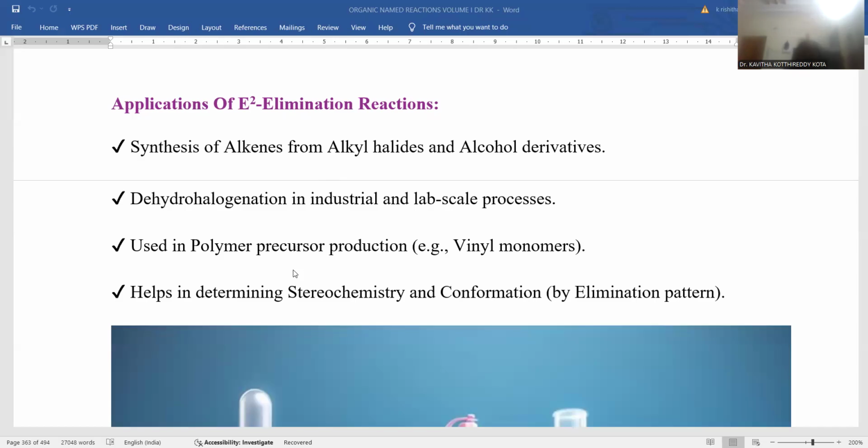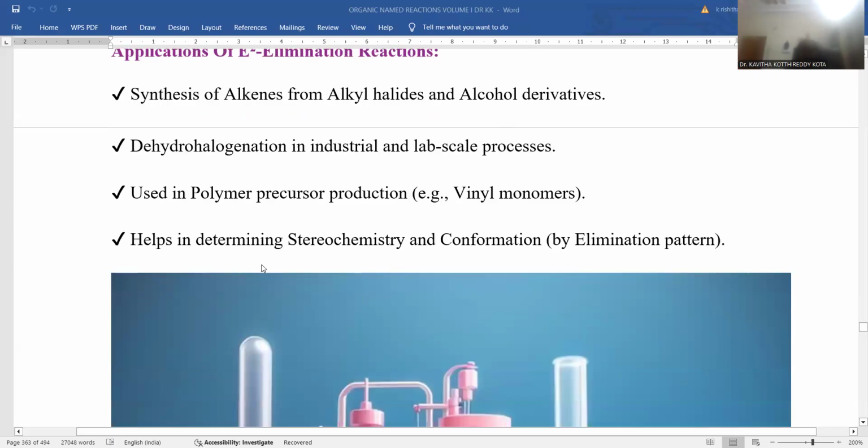Especially in the polymer industry, most addition reactions proceed with alkenes only. That's the reason the precursor compounds need to be alkenes. To get such vinyl monomers, E1 and E2 eliminations are very essential. They synthesize these alkenes starting with alcohols or alkyl halides, so the polymer industry relies upon E1 and E2 elimination reactions to synthesize starting materials, right?